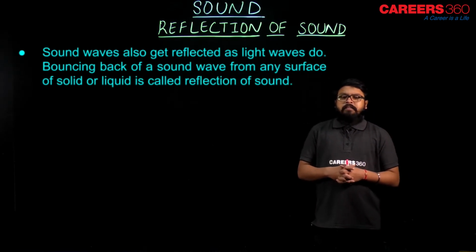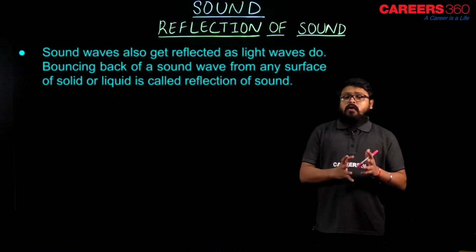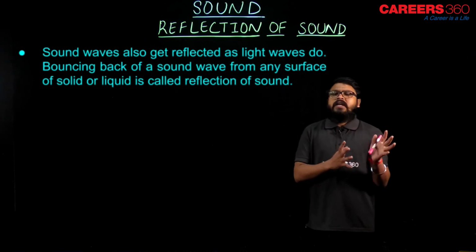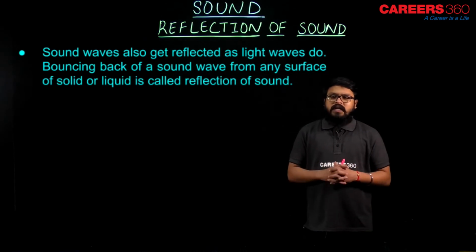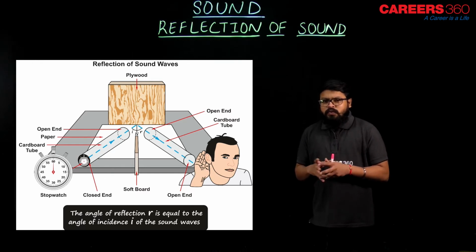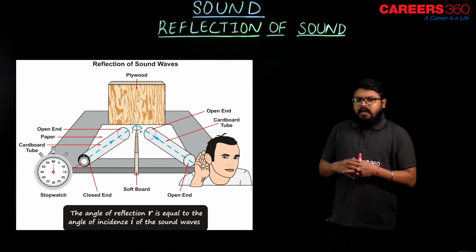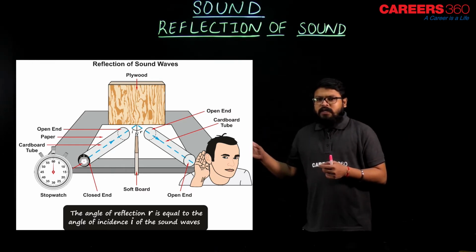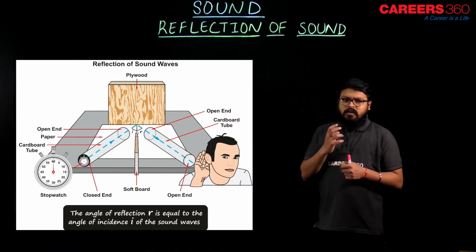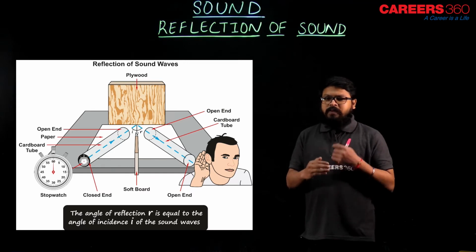Now let's see whether the sound wave follows the same rules of reflection as the light waves do or not. As you can see, there are two tubes over there, and at the opening of one tube there is a stopwatch placed, and the stopwatch makes some sound.